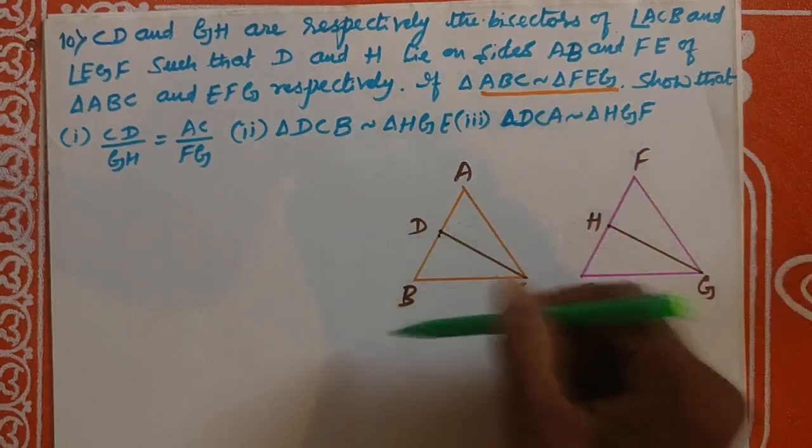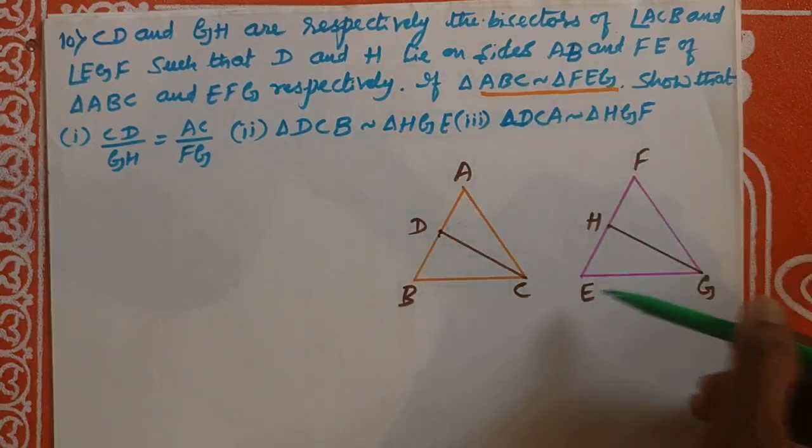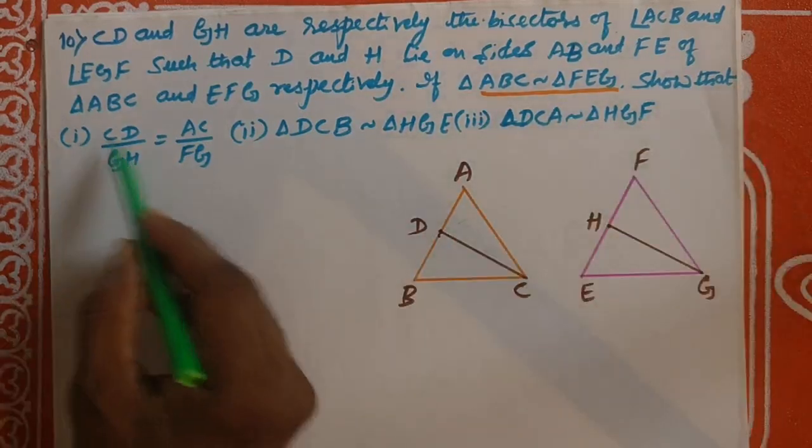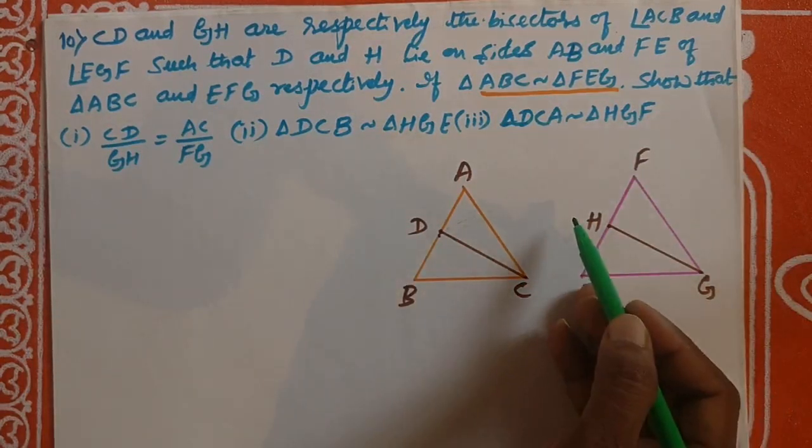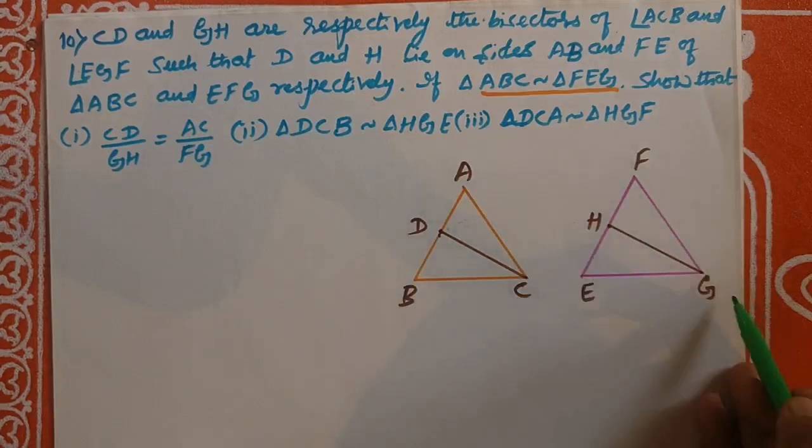If triangle ABC is similar to triangle FEG, show that CD by GH is equal to AC by FG.